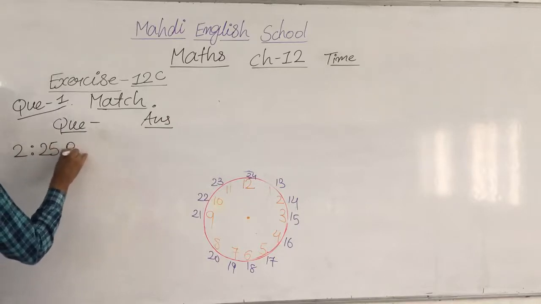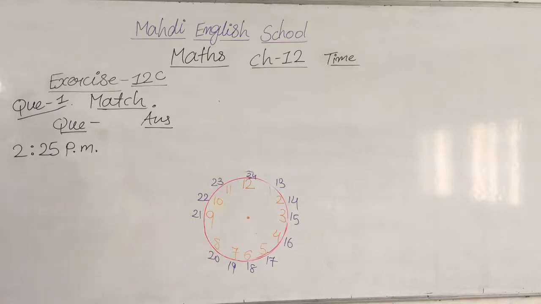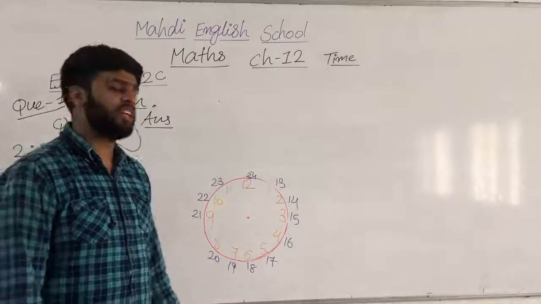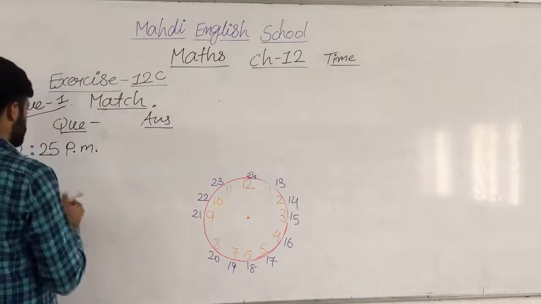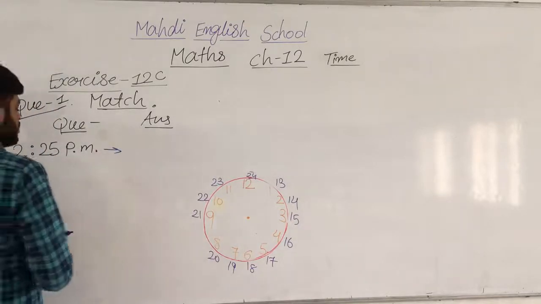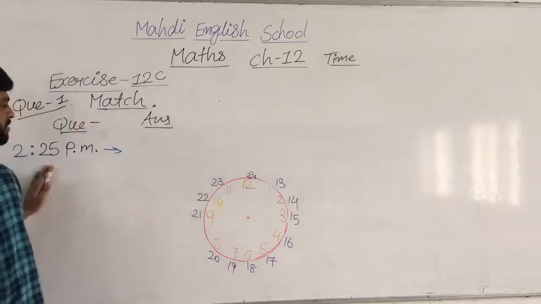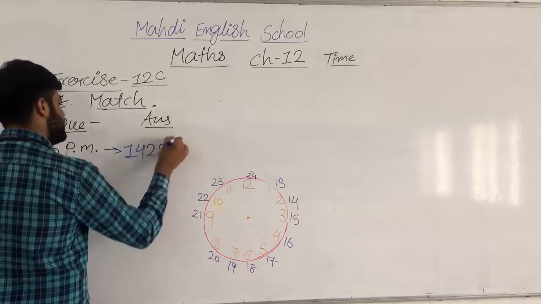Next, 2:25 p.m. What do we have to do? If p.m. is coming, then we have to check this clock. And if a.m. is coming, there is no need to check this clock; we put the same time. So here it is 2:25 p.m. 2 is represented as 14, and the 25 minutes stay as it is. So 14:25 hours.